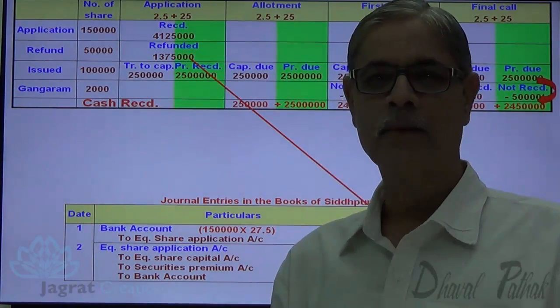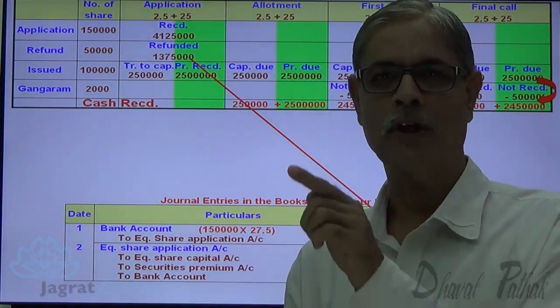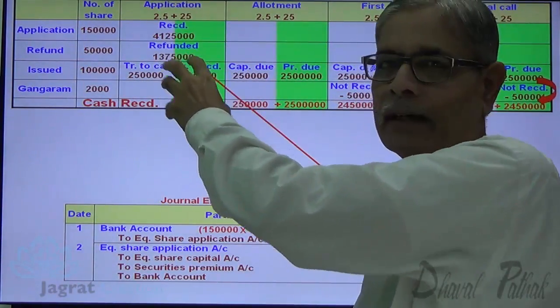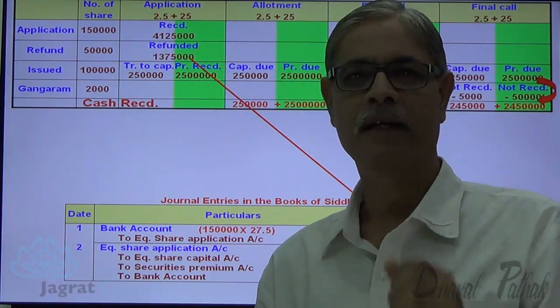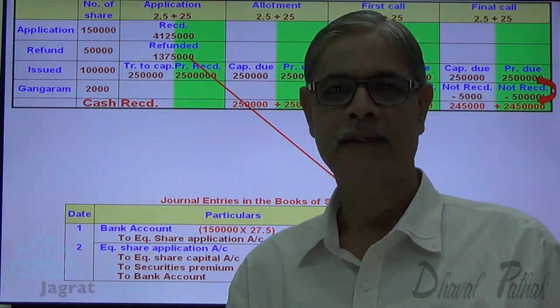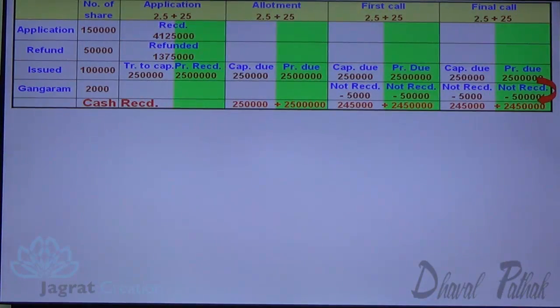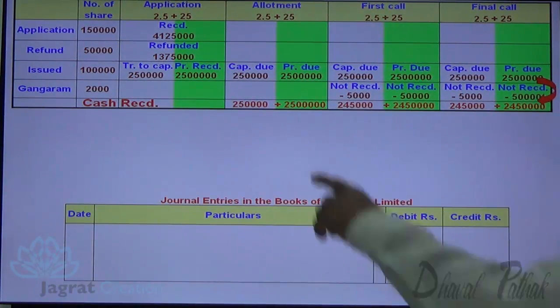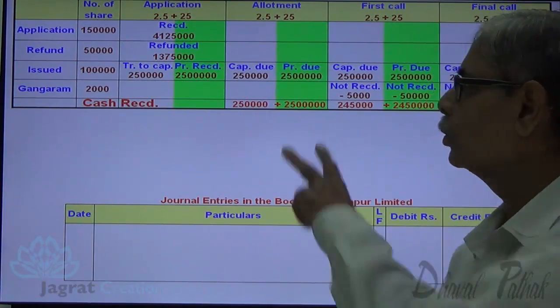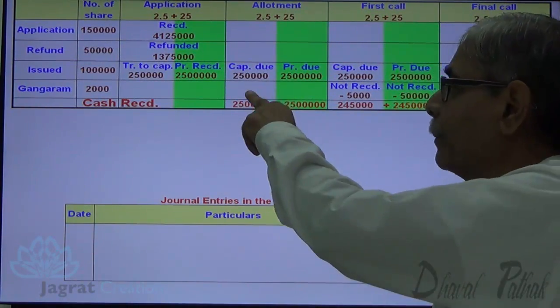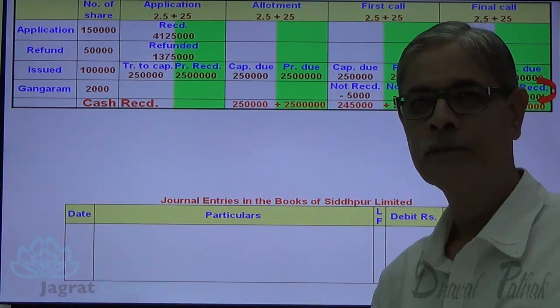Equity share application account debit to equity share capital account, to security premium account, to bank account. This is how, on the basis of this working, these two journal entries are recorded. Now I want to take care of allotment. Now, what is the amount due on allotment? Total of these two numbers. So share allotment account debit to equity share capital account, to security premium account credit.